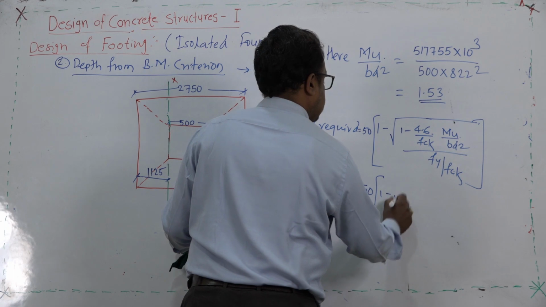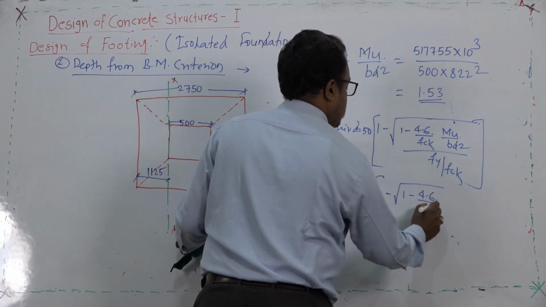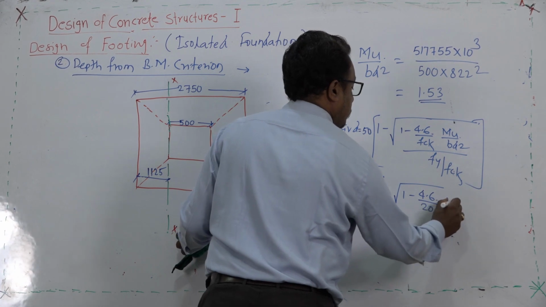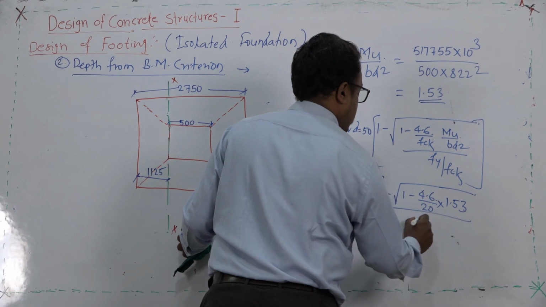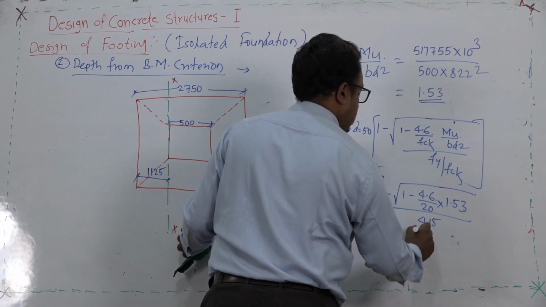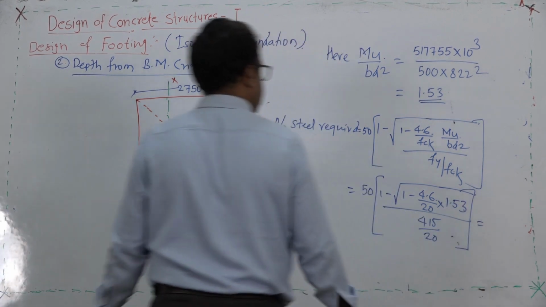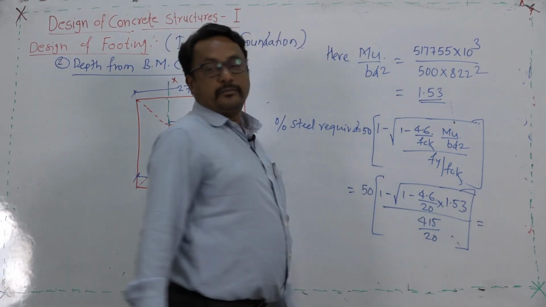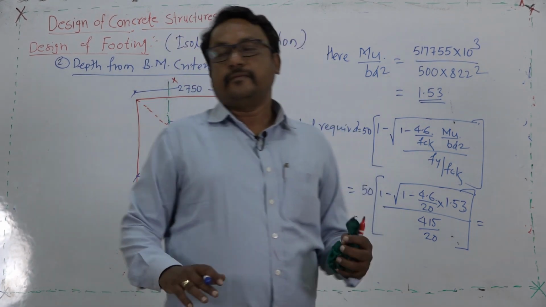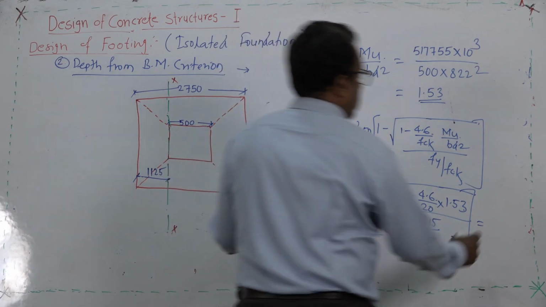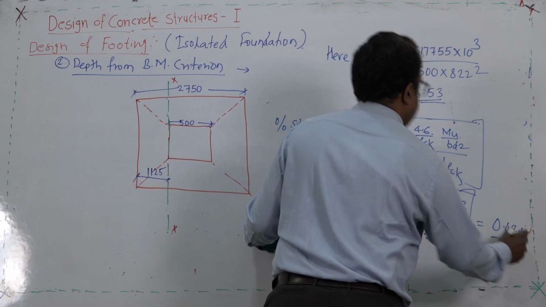So, 50 times 20 by 415 into 1 minus under root of 1 minus 4.6 by FCK, where FCK is 20, and this value is 1.53, under root complete. Fy is 415 and FCK is obviously 20. If you work this out, we will get the percentage of reinforcement. What is the percentage of reinforcement? 0.47. So, we get 0.47 percent.